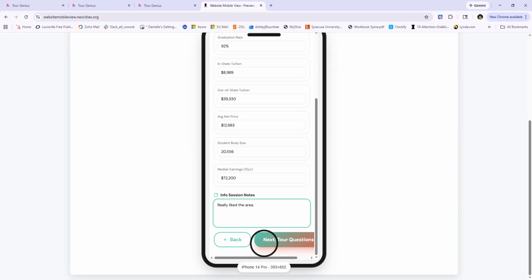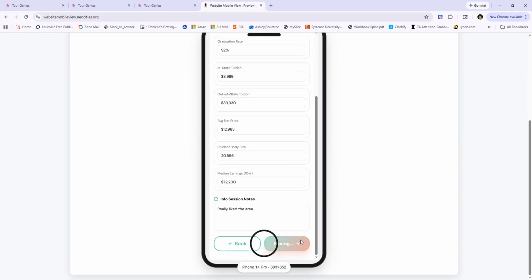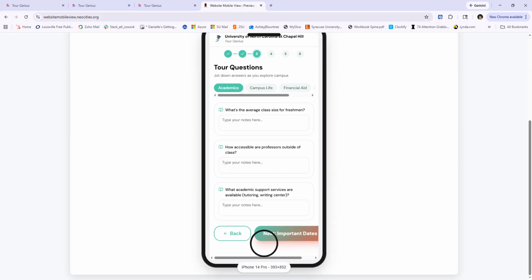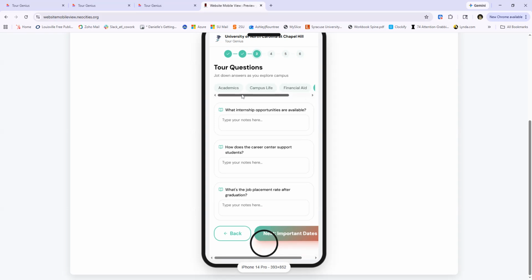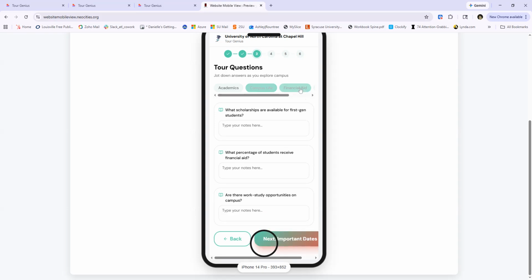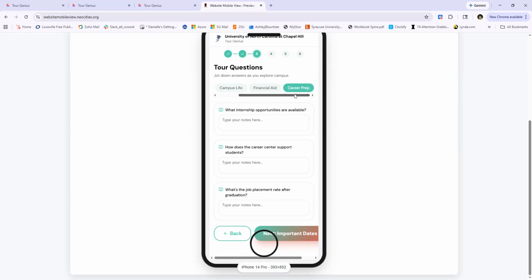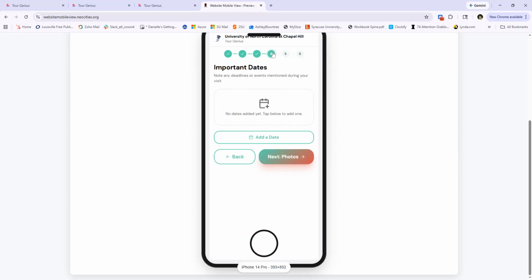And so as they move through the tour questions, it is categorized by category. So academics, housing and campus life, cost and financial aid, community and culture, and a free and open space where they can write anything they want. So you'll be able to see this right here: academics, campus life, financial aid, and career prep are their question categories.